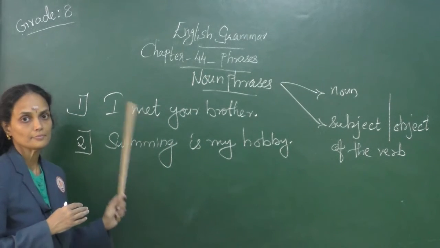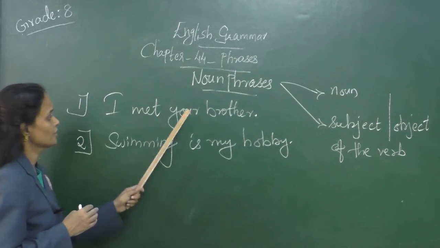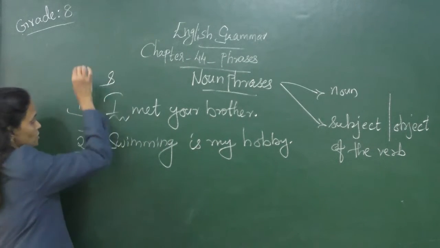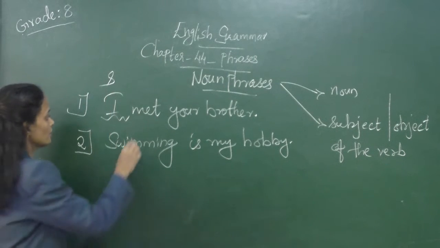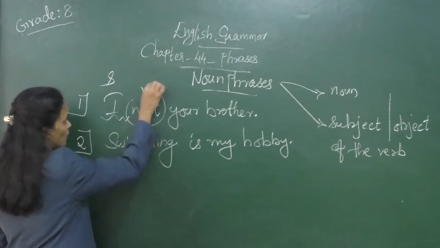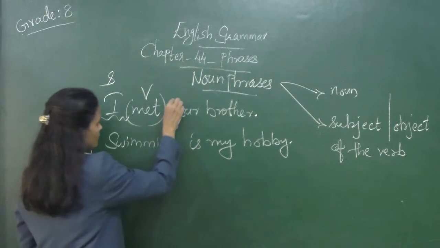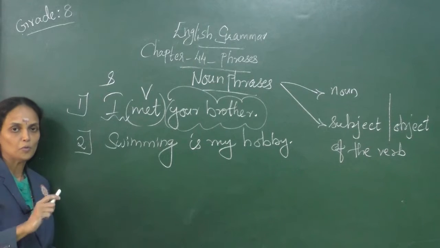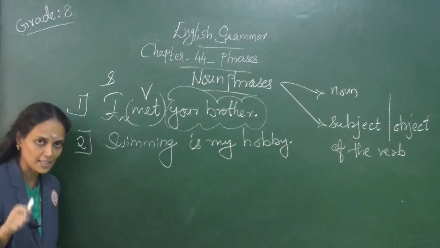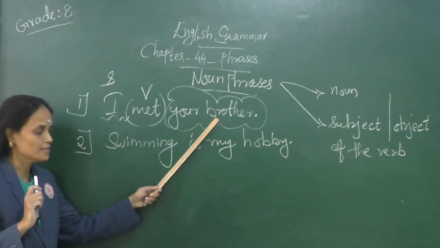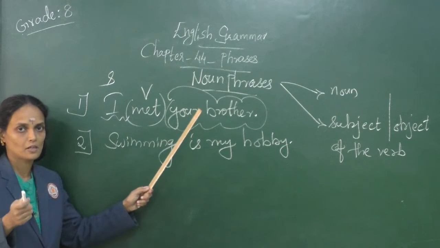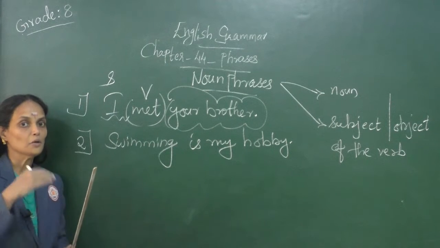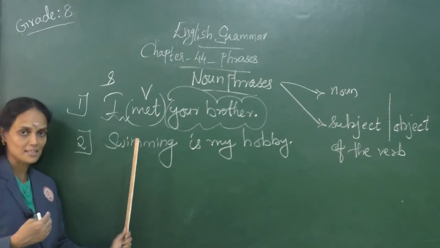First one, I met your brother. As we know, I is the subject pronoun. It is the subject here. Met is the main verb. And the object of this sentence? How do we find out the object of a sentence? By asking the question, whom did I meet?